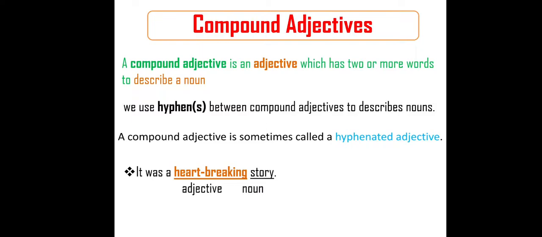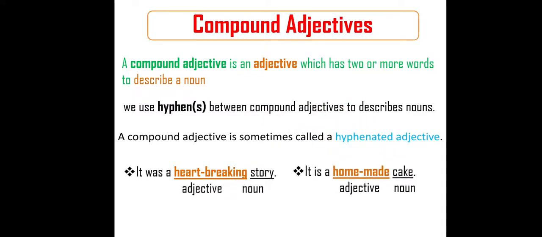It was a heartbreaking story. If you want to say it in a normal tone, it was a story. It's a normal one. But if you want to say something about good or bad, what do you have to use? As I told you, some adjective must be there. Here, we used a compound adjective. What is the compound adjective here? Heartbreaking. Heartbreaking is an adjective, and story is a noun. So the word story is described with the help of the compound adjective heartbreaking.